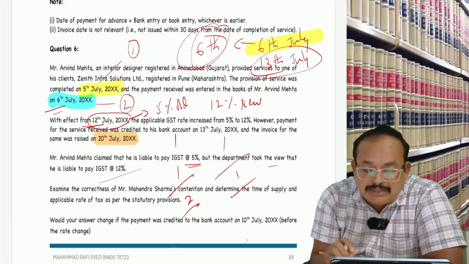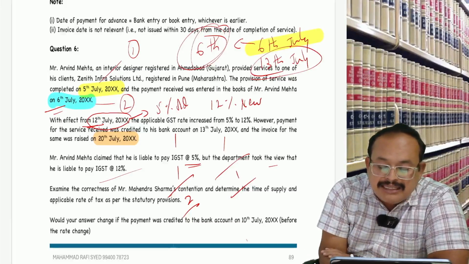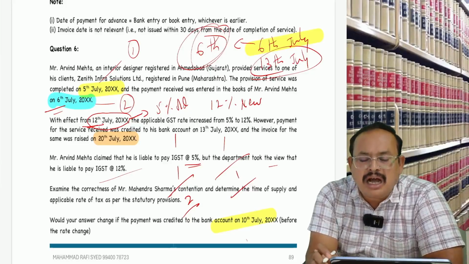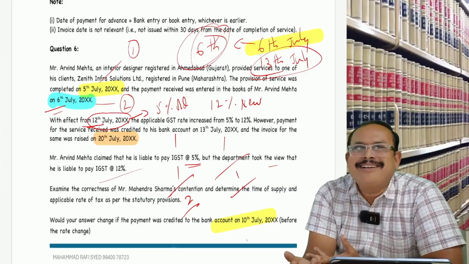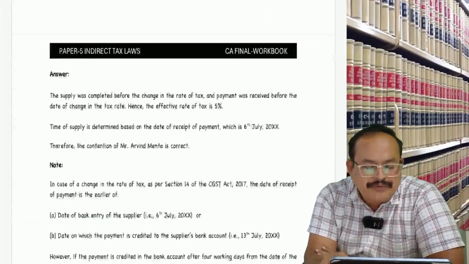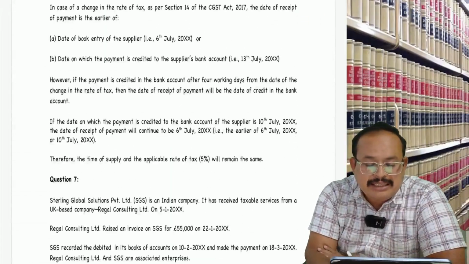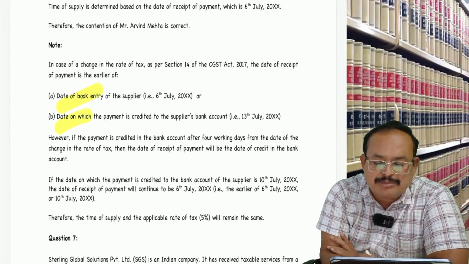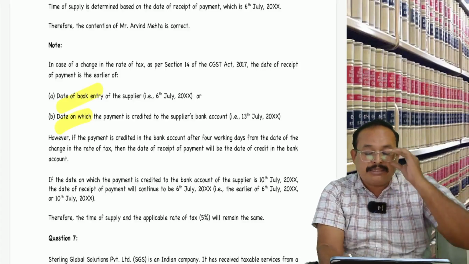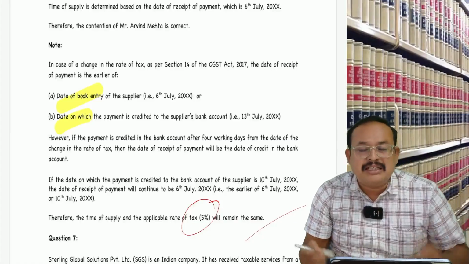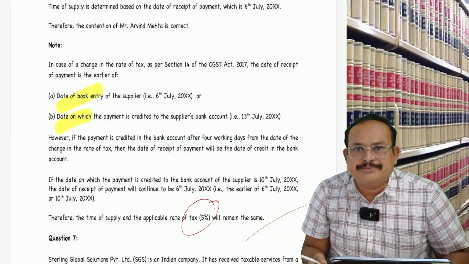Coming to the last point. If the bank gave the credit on 10th July, 10th July or 6th July, whichever is earlier, same answer. Our answer remains same. Get my point, sir? If you refer here, the rate applicable in the given case, what rate? Here refer book entry or bank entry. There's all explanation taking place, and effective rate of tax. What is mentioned here? 5%. Effective rate of tax is 5%, and our answer remains same, even if the payment is credited on 10th July. Is it clear, sir?